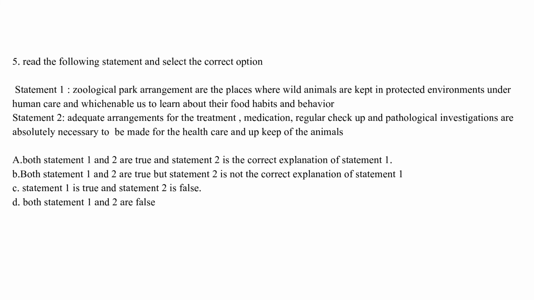Option A: both statements 1 and 2 are true, and statement 2 is the correct explanation of statement 1. Option B: both statements 1 and 2 are true, but statement 2 is not the correct explanation of statement 1. Option C: statement 1 is true and statement 2 is false. Option D: both statements 1 and 2 are false. The correct answer is option B, which is both statements 1 and 2 are true, but statement 2 is not the correct explanation of statement 1.